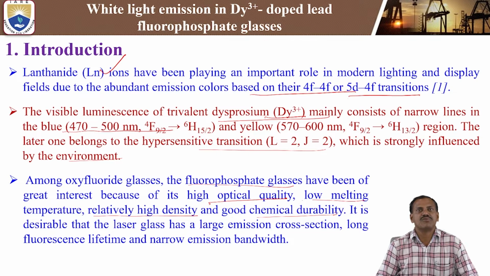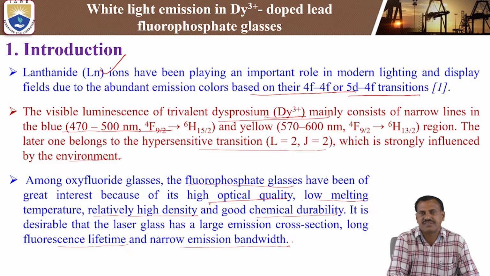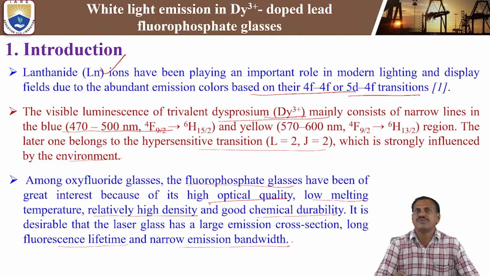It is desirable that a laser glass has a large emission cross section, long fluorescence lifetime, and a narrow emission bandwidth. We get these in dysprosium 3+ doped glasses.